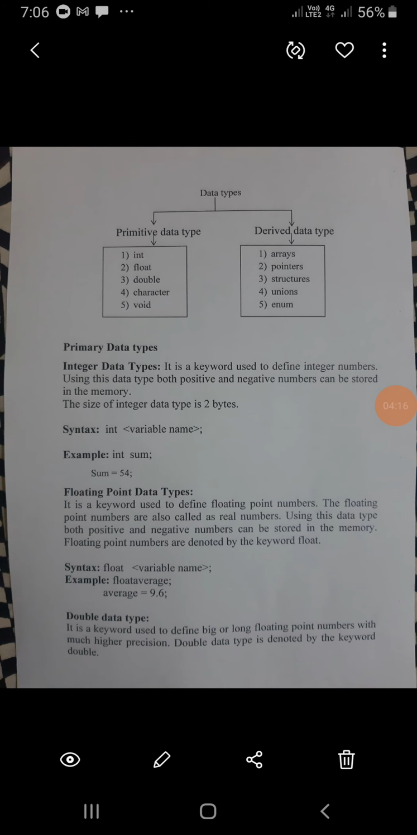So in data types, there are actually three types. First one is primitive data types, second derived data types, third one is user defined data types. So first we'll see primitive data types. In primitive data types, we have int, float, double, character, void. In derived data types, arrays, pointers, structures, unions, enum. These derived data types and user defined data types we will study in the next session. First, we will see the primitive data types.